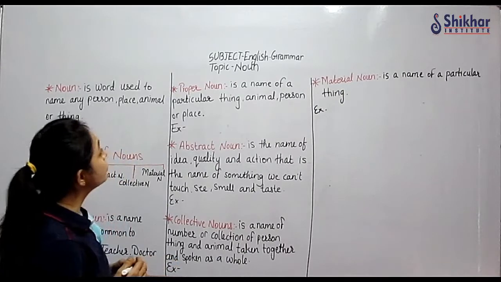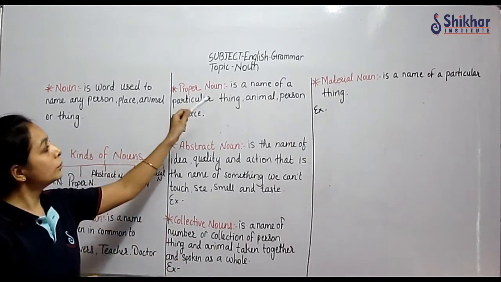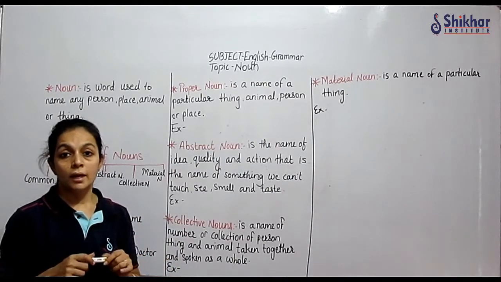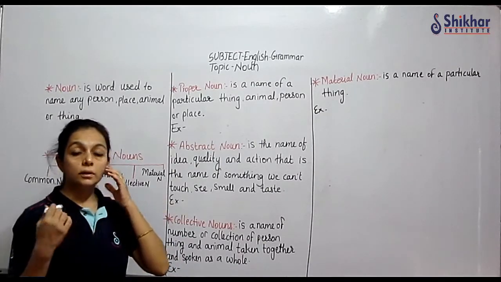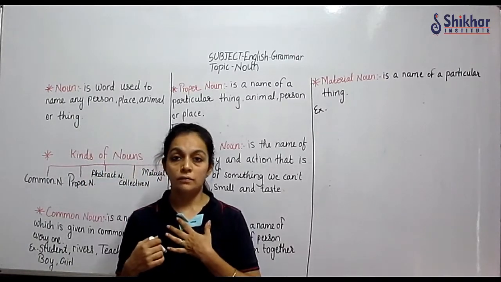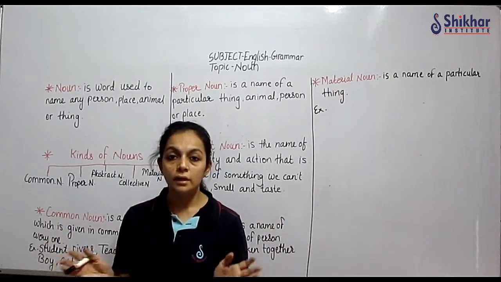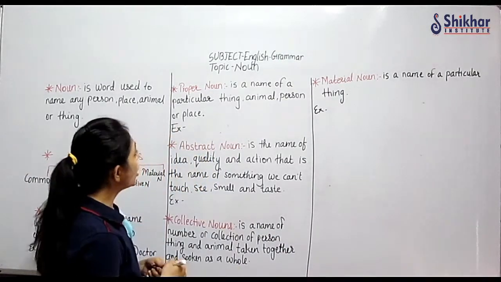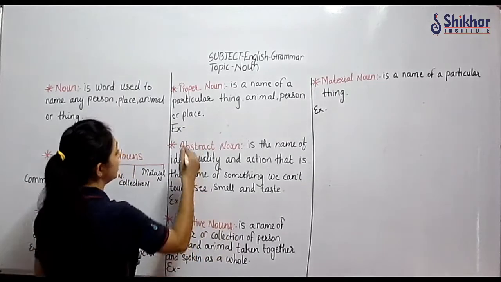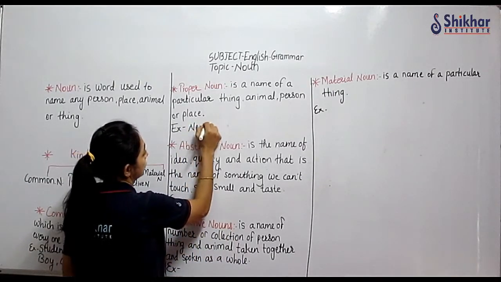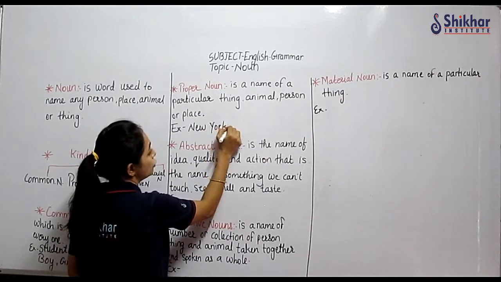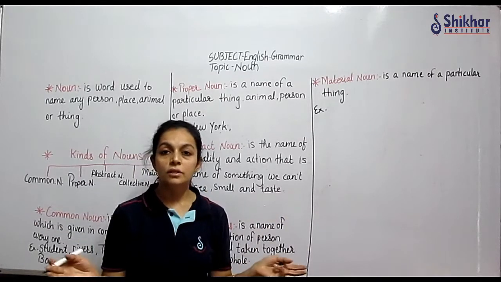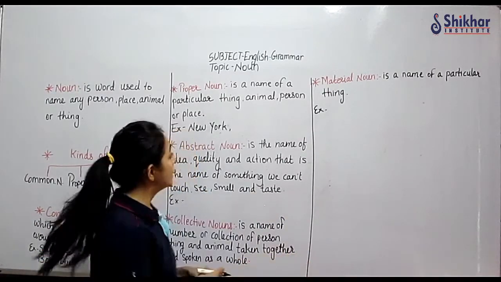Let us see the next type, proper noun. Proper noun is the name of a particular place, person, thing, animal. Proper noun, for example, my name, Janvi. So that is a proper noun. Not all the teachers' names are Janvi. Same way your name. Any proper name, let's say for example, place New York. There are not many New Yorks. There is only one New York. India is only one. Not many countries are known by India. Correct?